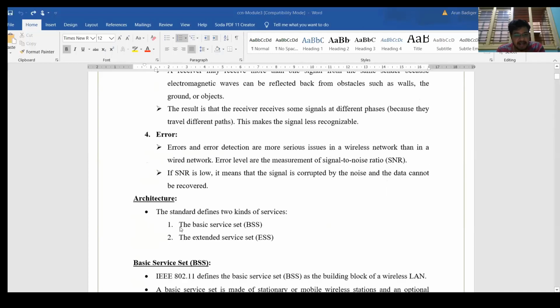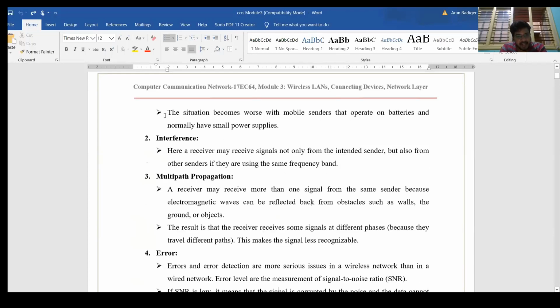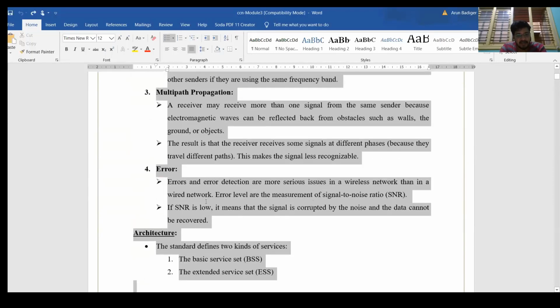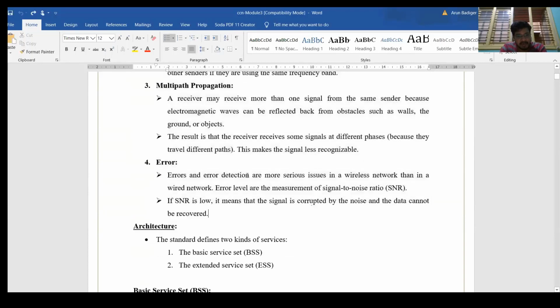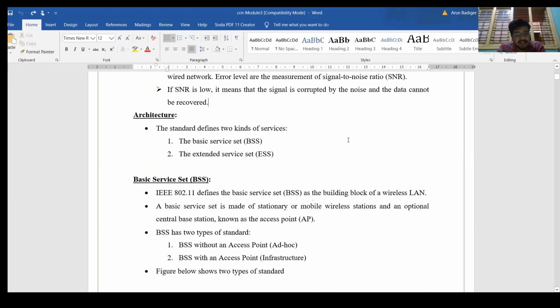And errors occur because of this. As we have seen, a signal can be detected with its strength. If the strength is more, the signal can be easily detected. If the strength is less, the signal cannot be detected. In a wireless medium the signal goes on losing its strength, therefore it is very difficult to detect. All these are the problems with the wireless medium and they have to be addressed. It is very difficult to maintain the strength of the signal here.